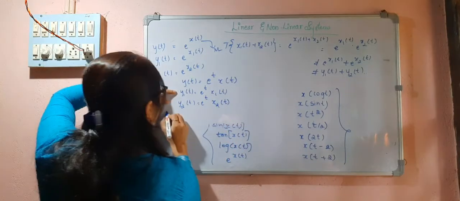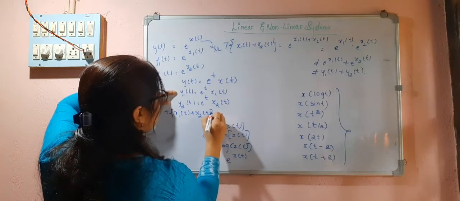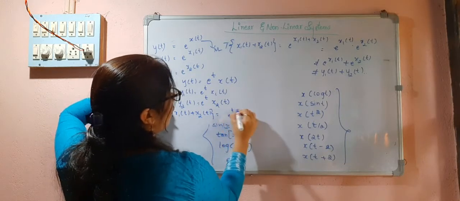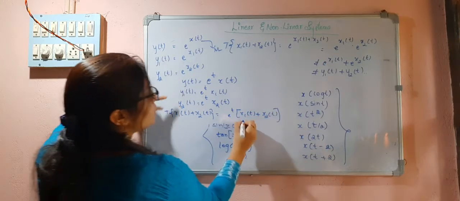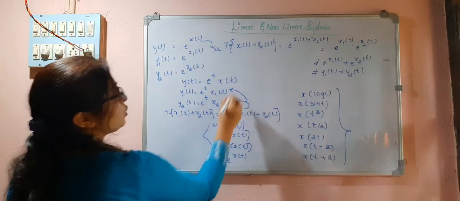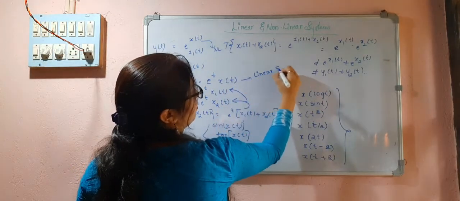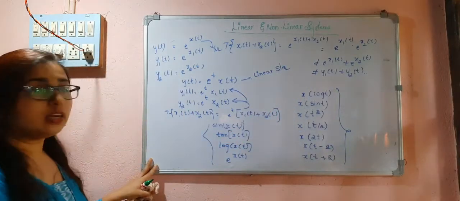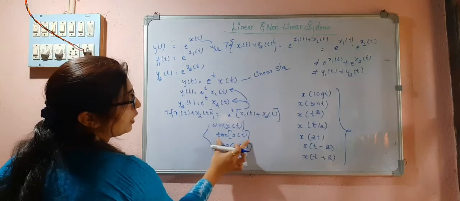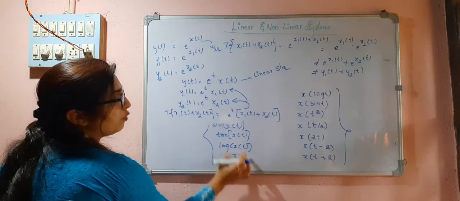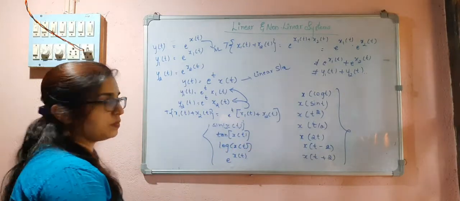Then the operation on the summation of these signals gives e to the power of t times x1t plus x2t. So this will be equal to the summation of these two. That means this one will be your linear system. Likewise, you can prove this also: tan of x of t, log of x of t, sine of x of t, these all are non-linear systems.